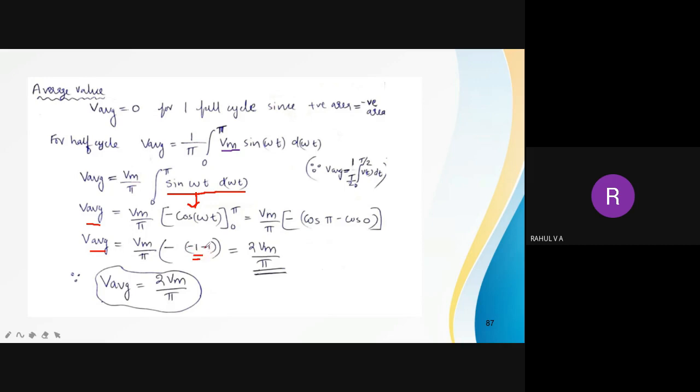So minus 1 minus 1 becomes minus 2, and the minus sign outside makes it plus 2. So the average value of an AC waveform is 2 Vm by pi. If you know the peak value, we will directly get the average value 2 Vm by pi. So this is the expression for the average value of an AC wave.